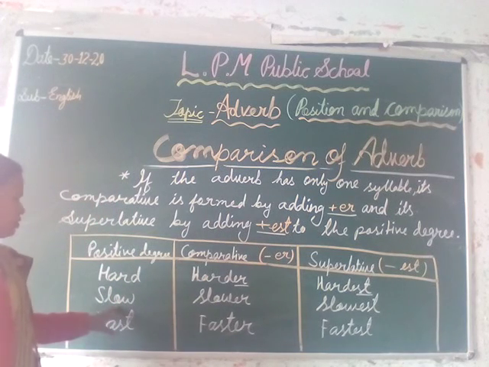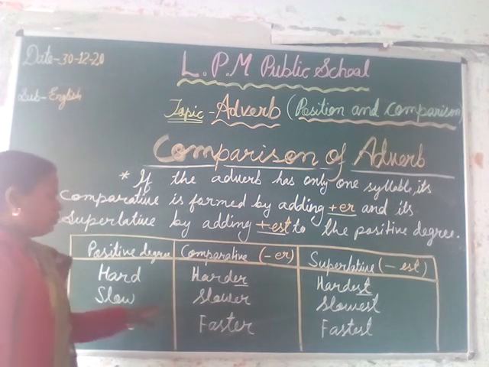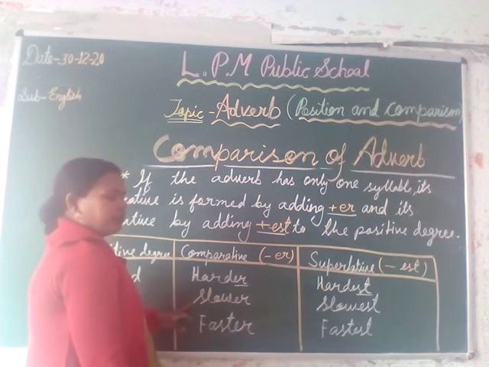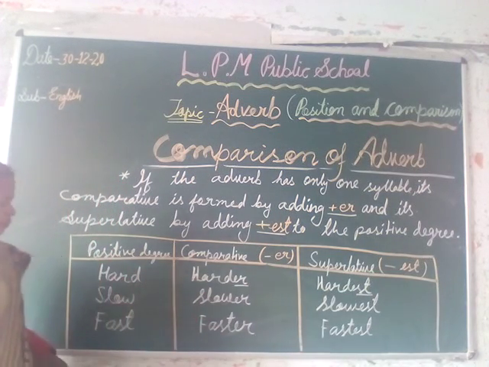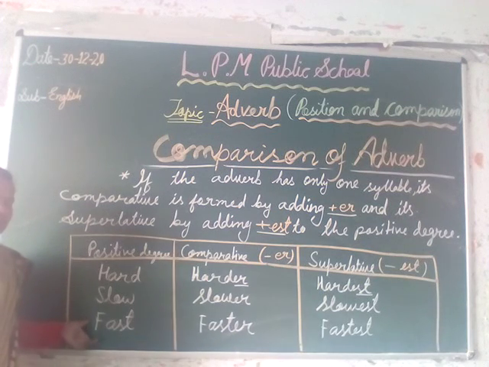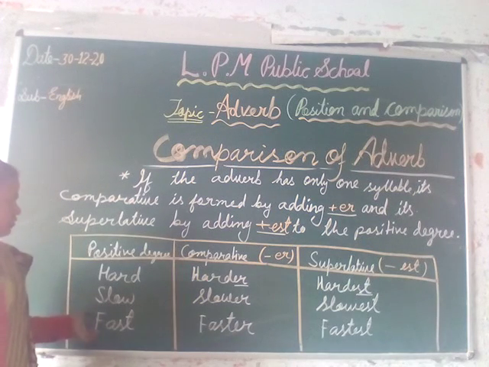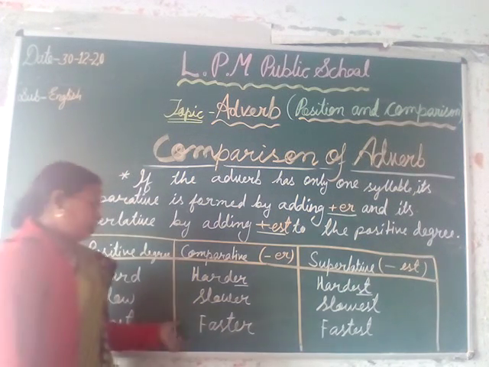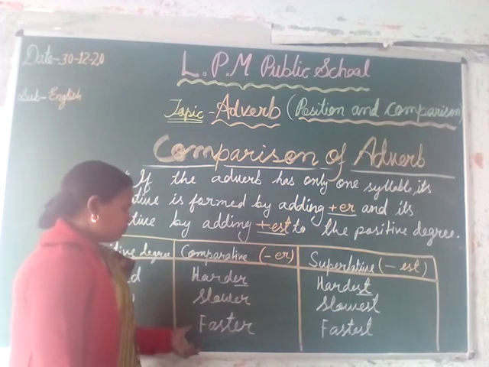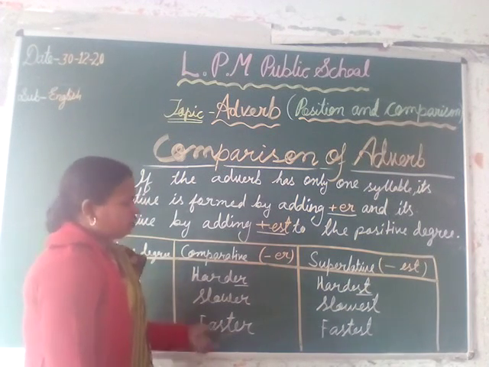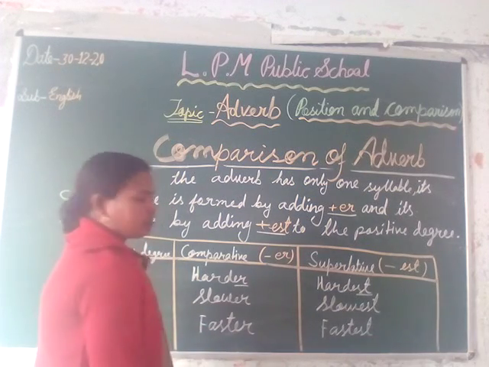The second word is slow, which becomes slower in comparative and slowest in superlative. The word fast in positive degree, when we compare two objects or two persons, becomes faster, and the third one is fastest.